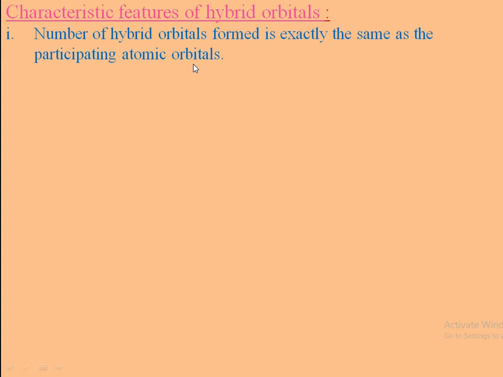This means the number of atomic orbitals that overlap to form hybrid orbitals is exactly the same. The participating atomic orbitals forming the hybrid orbitals have the same energy and shape.